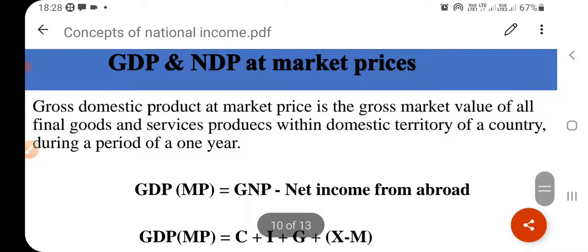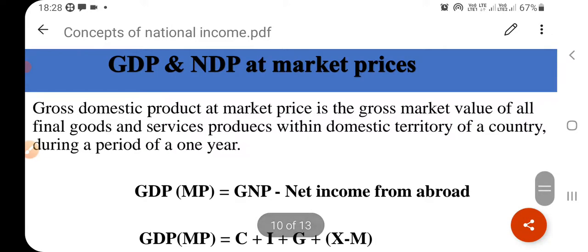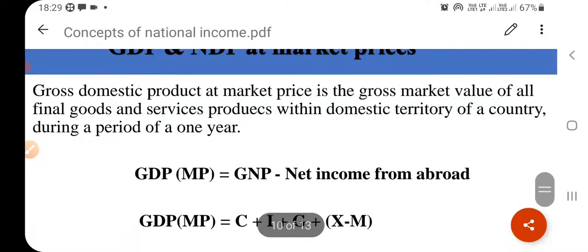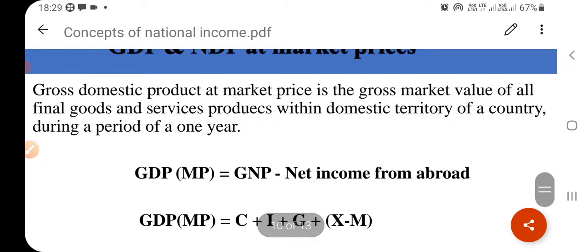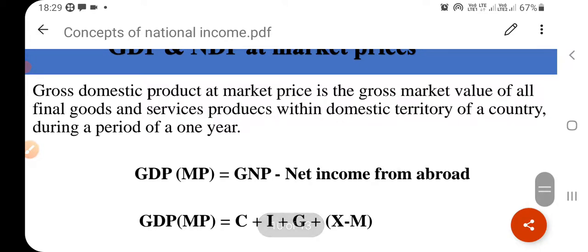Now we are moving towards the next concept, GDP and NDP at market prices. Gross domestic product, the word domestic means goods and services which are produced at the domestic level. GDP at market price is the gross market value of all final goods and services produced within the domestic territory of a country during a period of one year.